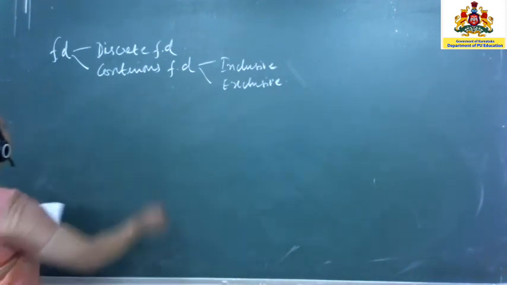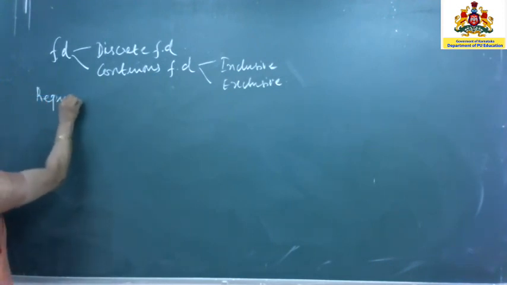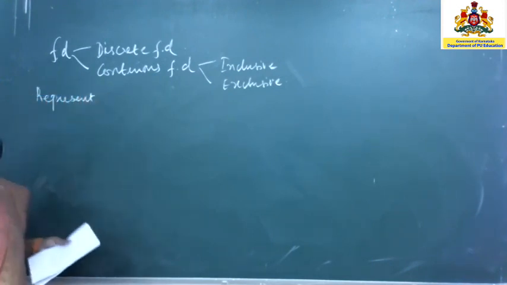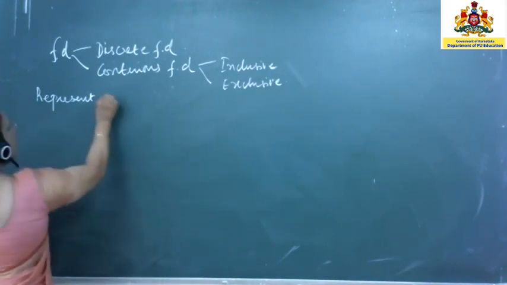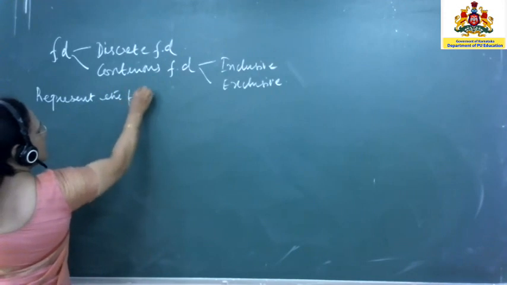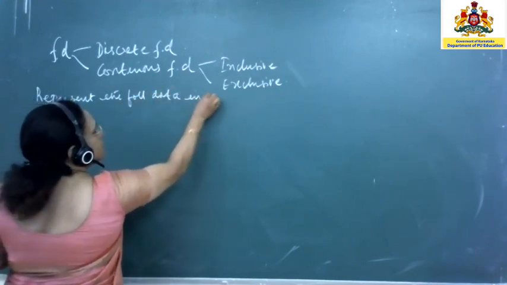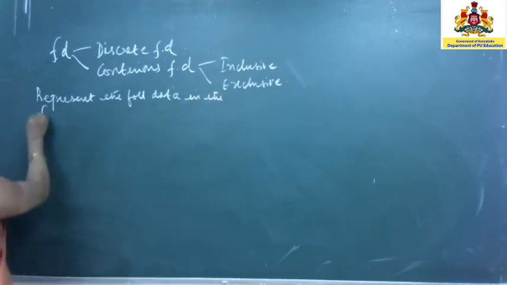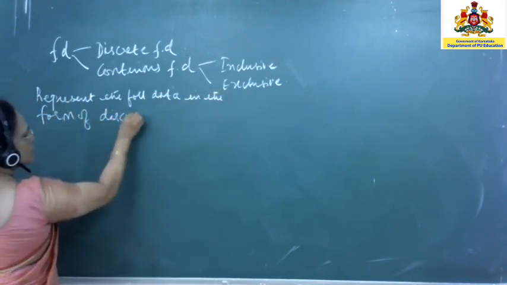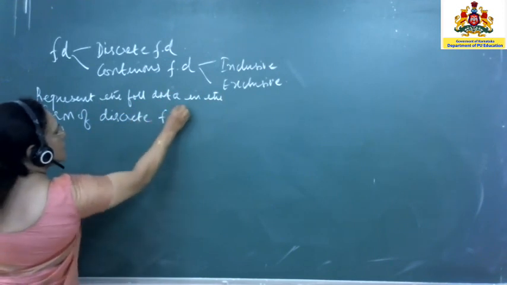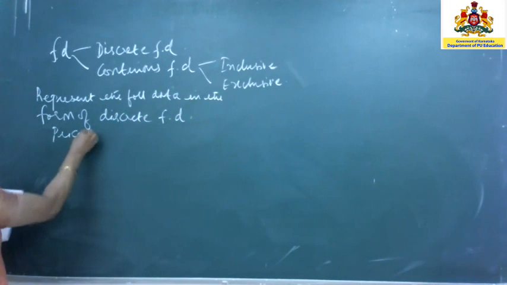Now the question says, represent. This is one of the question paper problems I have taken. It is going to be for 5 marks. Represent the following data in the form of a discrete frequency distribution. Now, only the price of commodities is given.